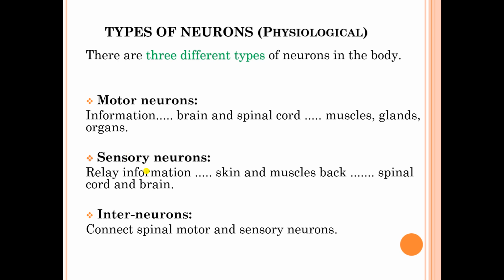The third category is the interneurons. As the name suggests, interneurons are the ones in between. They connect spinal motor and sensory neurons. Interneurons can also communicate with each other, forming circuits of various complexity.